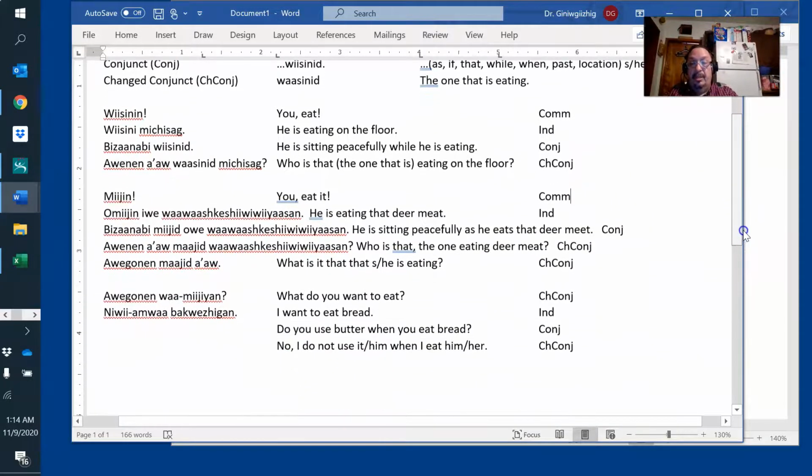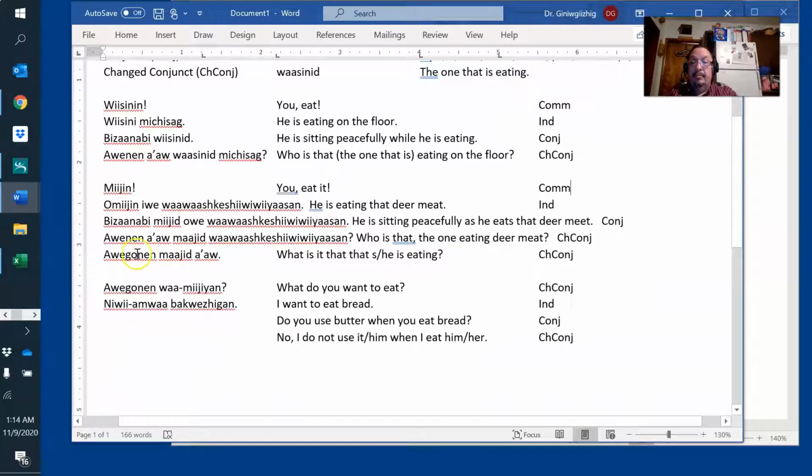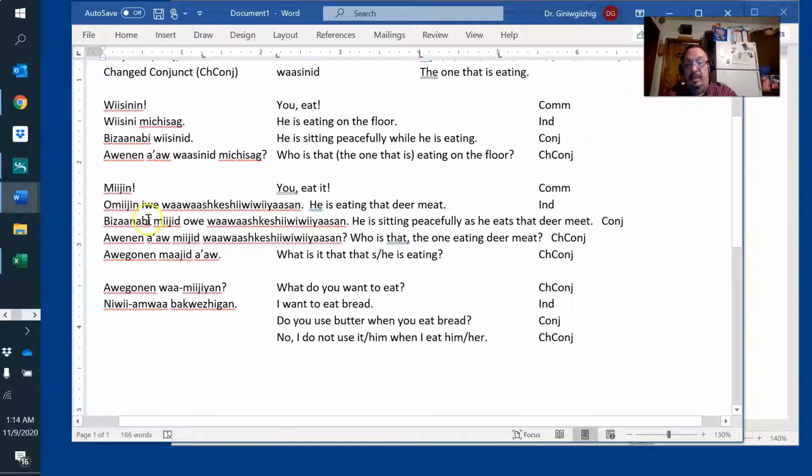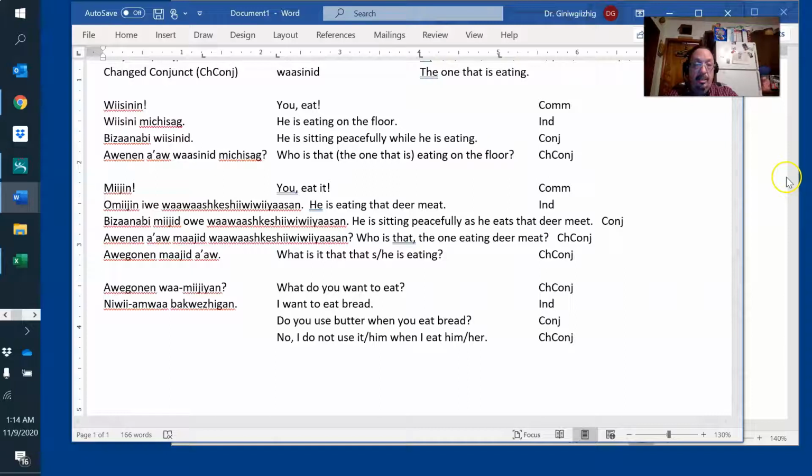Alright, see if I can remember where I left off. Alright, so we're going to use a change conjunct. Put it in conjunct form, change it first of all. So the root word is, I might have already did this. No, maybe not. The root word is Mejin. But we're going to put it in conjunct form, so take the N off, put a D on for she or ye. Change the first vowel, double I changes to double A. You'll see that in the charts over here.